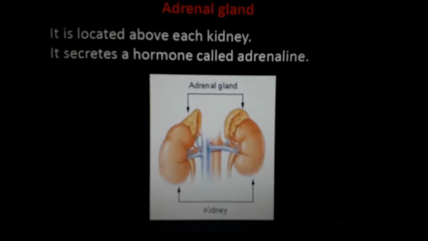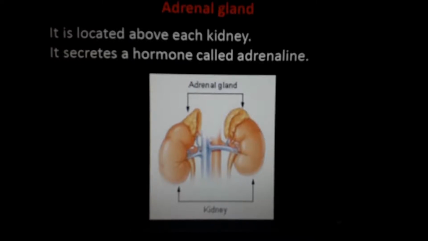It controls our body during an emergency situation. The location you must study: it is located above each kidney, and the adrenal gland secretes a very important hormone called adrenaline. We will finish this adrenaline part today and continue tomorrow, or I will try to finish thyroid also today. It is located above each kidney. It secretes a hormone called adrenaline.